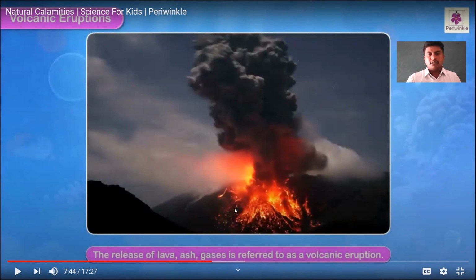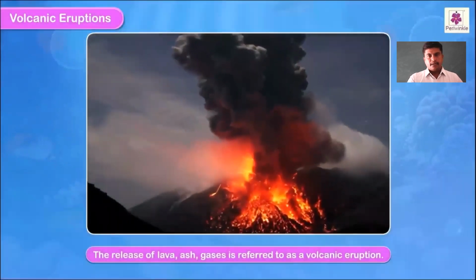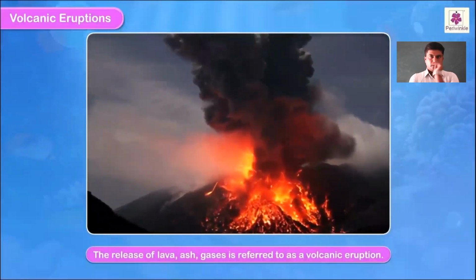This is called lava. When the mountain is spitting a ball of fire, this is called a volcano. The release of lava, ash, and gases is referred to as a volcanic eruption.